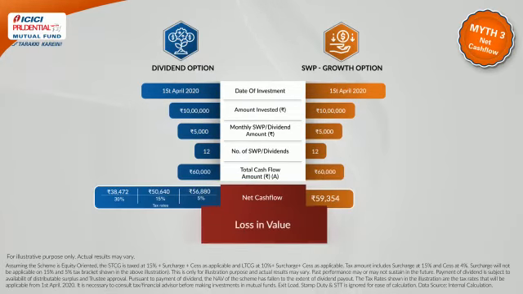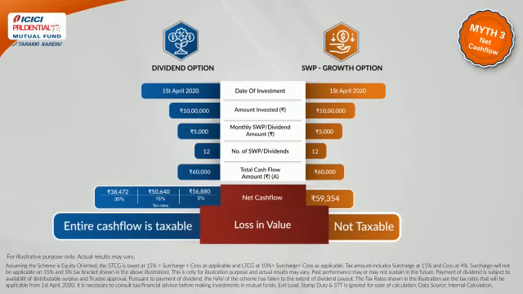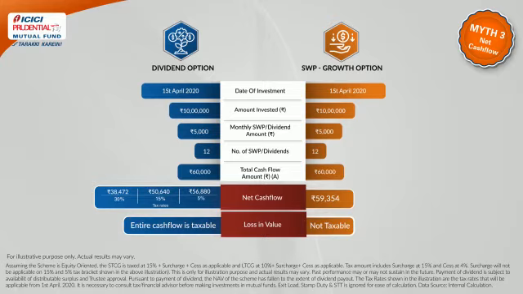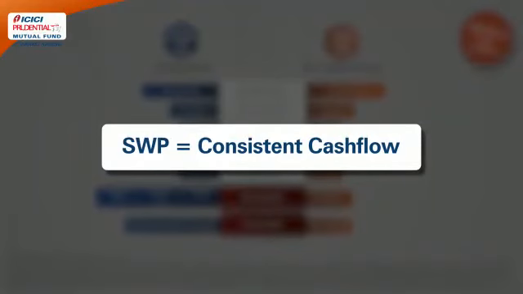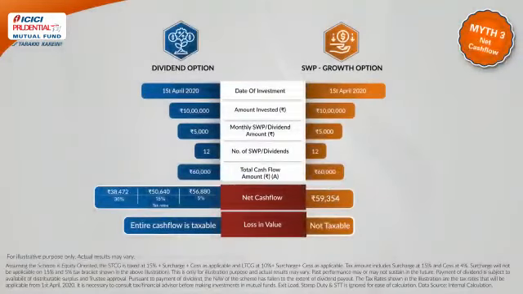In case the scheme is showing loss in value, then your withdrawal under SWP won't be taxable. However, dividend would always attract a tax liability. This proves that SWP not only gives a more consistent and predictable cash flow, but is a more tax-efficient option.